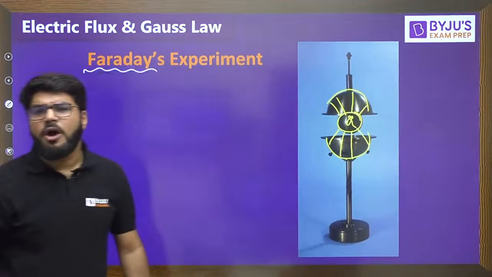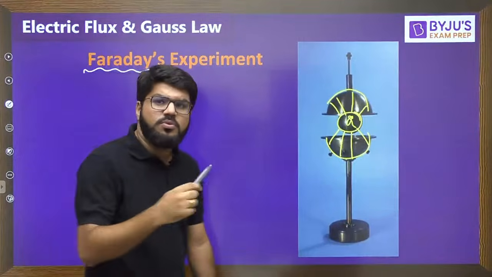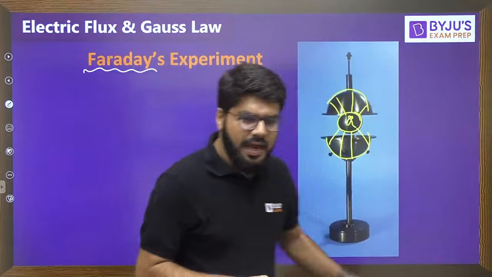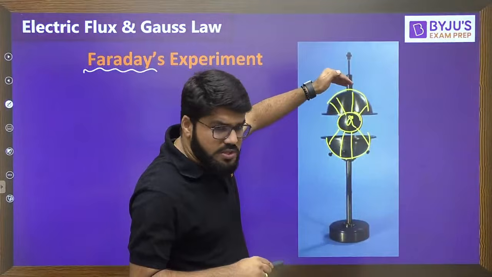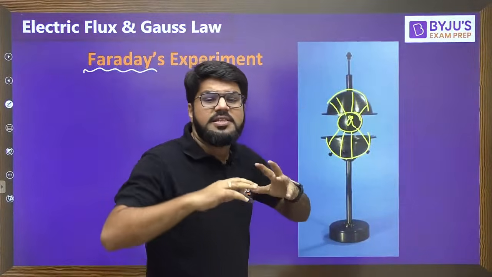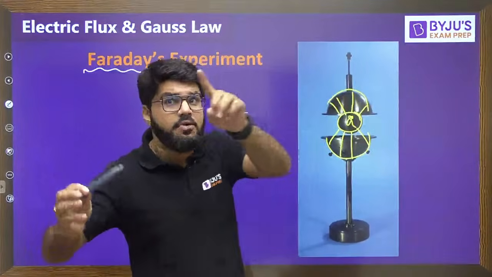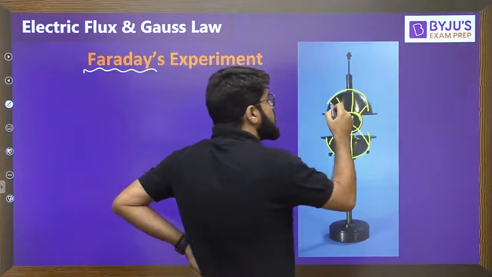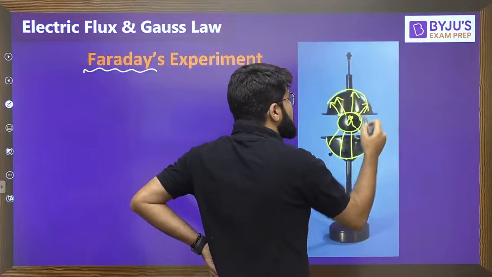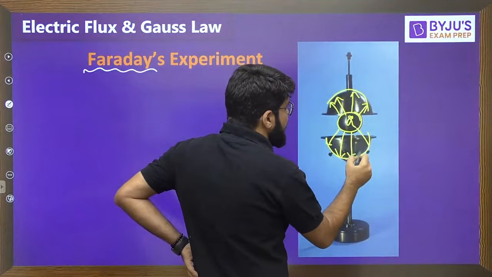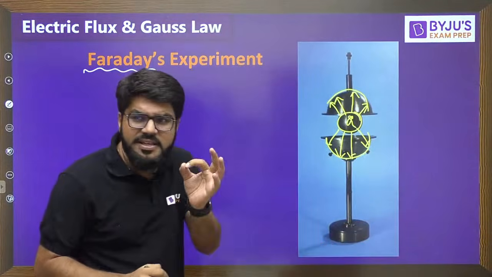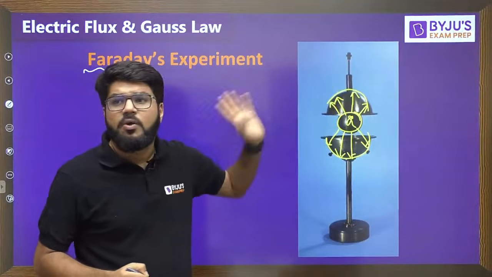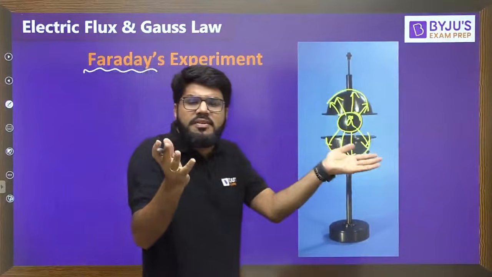Now this led to the thought process that since there was initially no charge on the outer sphere, there is some sort of movement. Listen to the important words. There is some sort of movement of the electric charge from the inner sphere to the outer sphere, isn't it? Because the outer sphere was discharged.